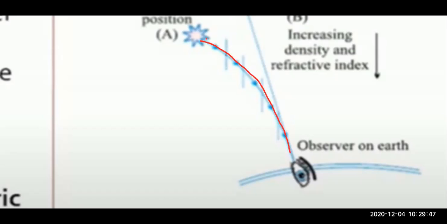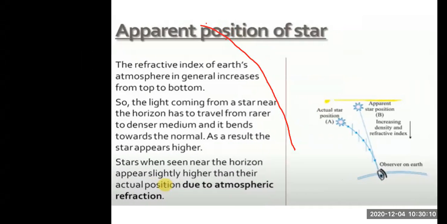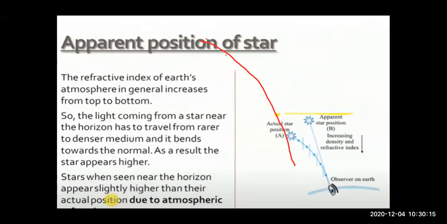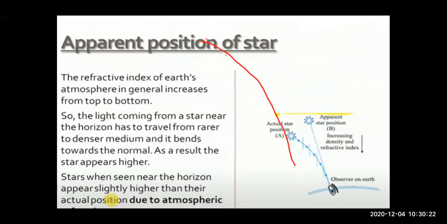As the ray of light passing from rarer medium to denser medium undergoes constant refraction, that is bending towards the normal, we are not able to see the actual position of the star, but what we see is the apparent position of the star, right children?